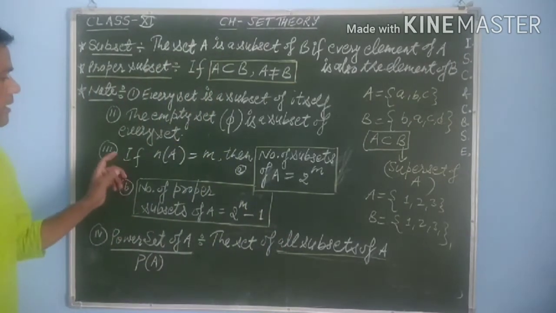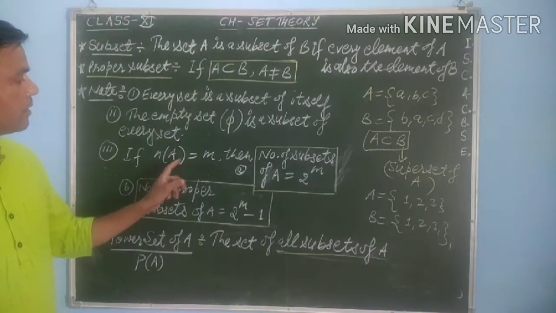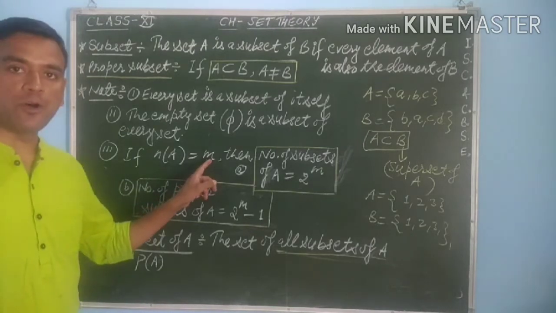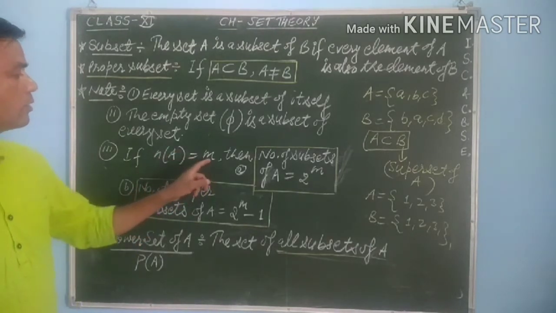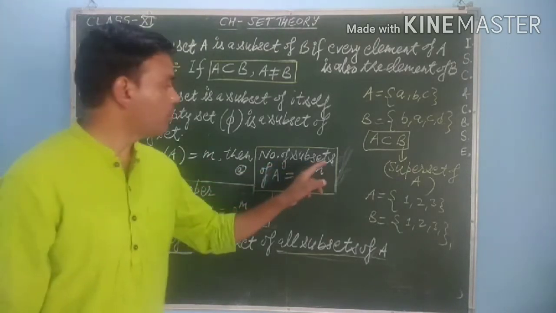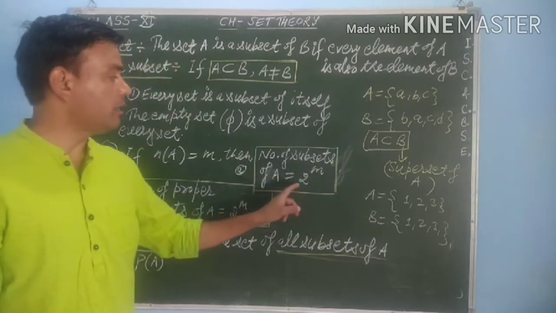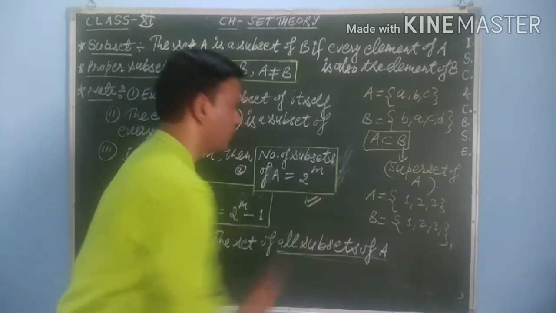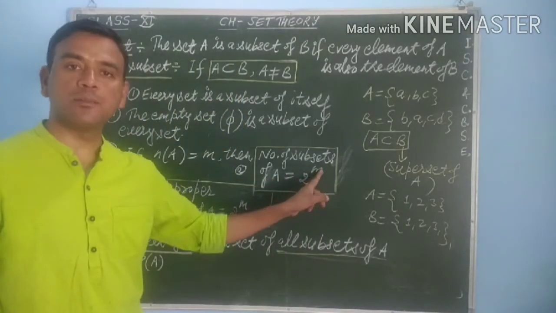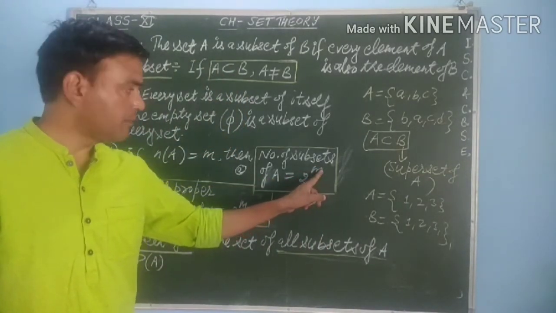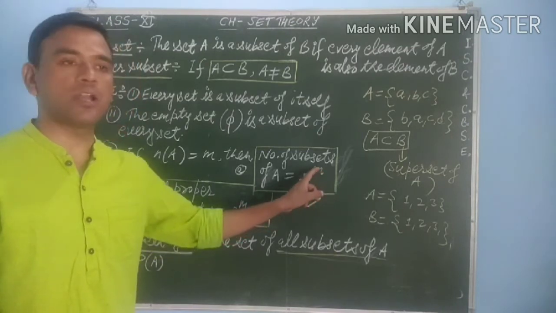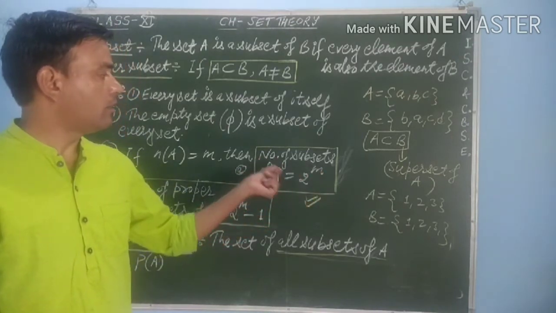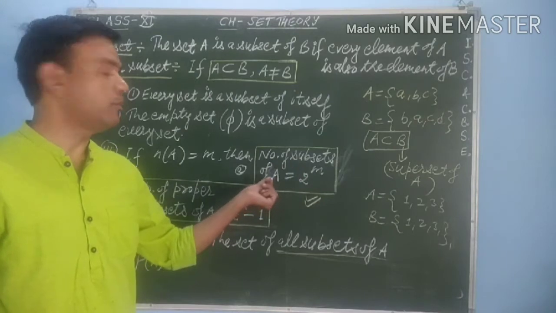Then the third point: if the number of elements in a set is m, or the cardinality of a set is equal to m, then the number of subsets of that set will always be 2 to the power m. Remember this formula always. So here m is the number of elements of any set, then 2 to the power m is always used to find the number of subsets of that set.